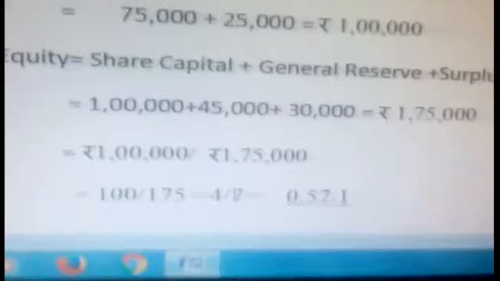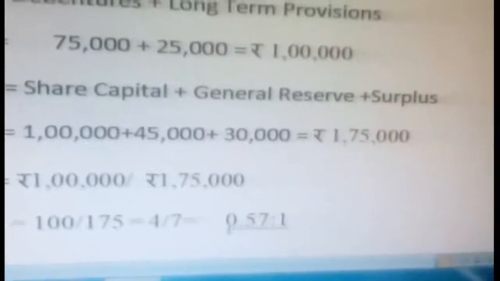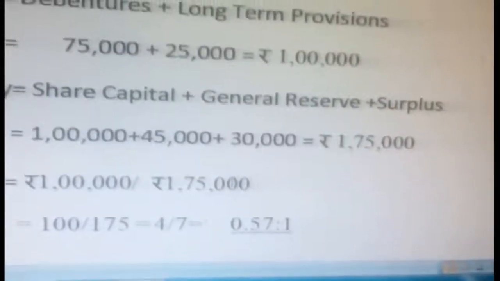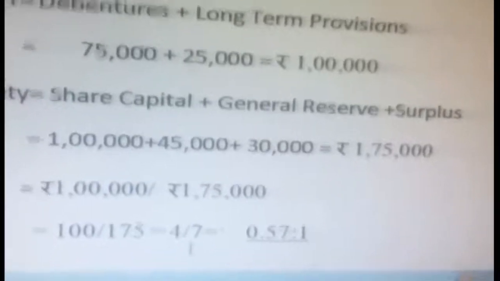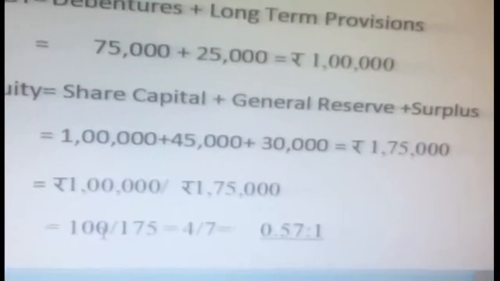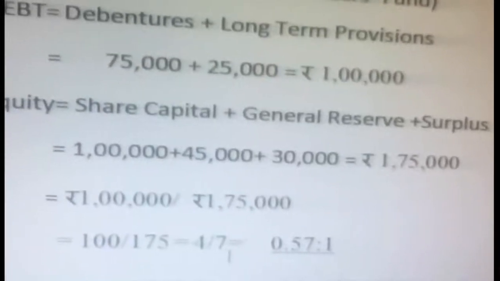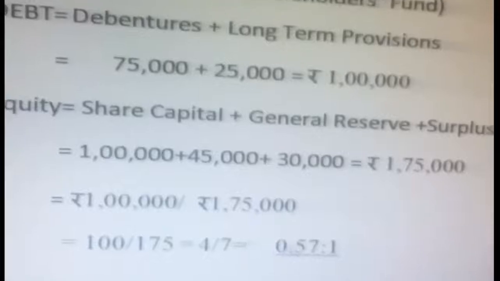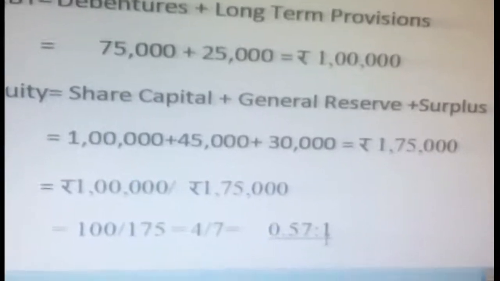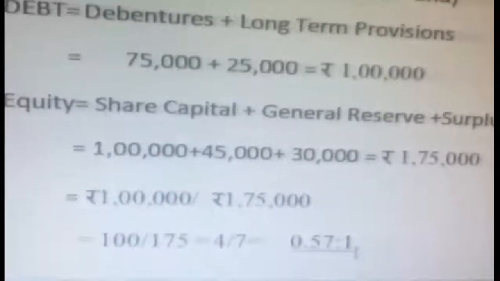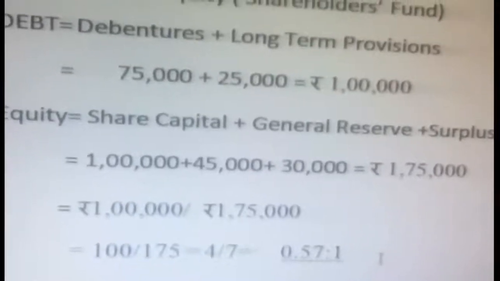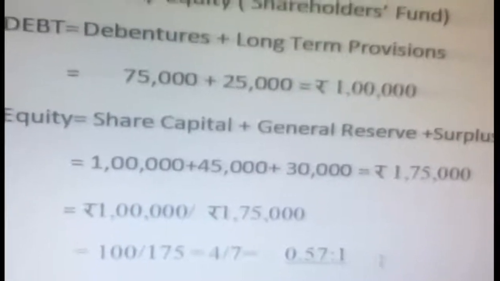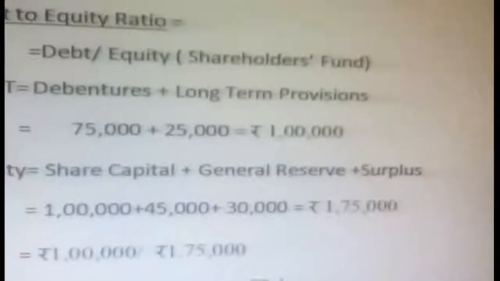Once you substitute, I have done the simplification: clear the zeros, 100 divided by 175, again dividing by 25, 4 over 7. The simplification is 0.57 is to 1. That is the answer here, expressed as a ratio: debt to equity ratio 0.57 is to 1.